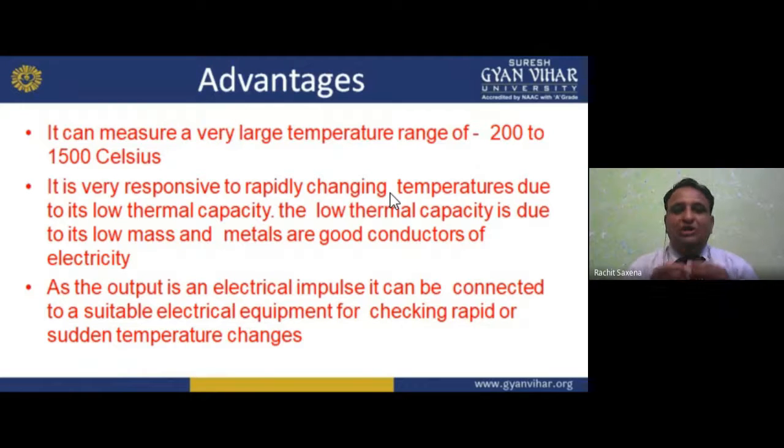It is giving you an electrical impulse in the output. With the dissimilar metals, we are applying a temperature gradient, and due to this, voltage occurs due to the Seebeck effect. So we can give that electrical output directly to electrical equipment for checking rapid or sudden temperature changes. Having so many advantages, a wide range of temperature, very responsive, low mass, low thermal capacity, output for rapid change, I hope you understand the thermocouple and Hall effect.